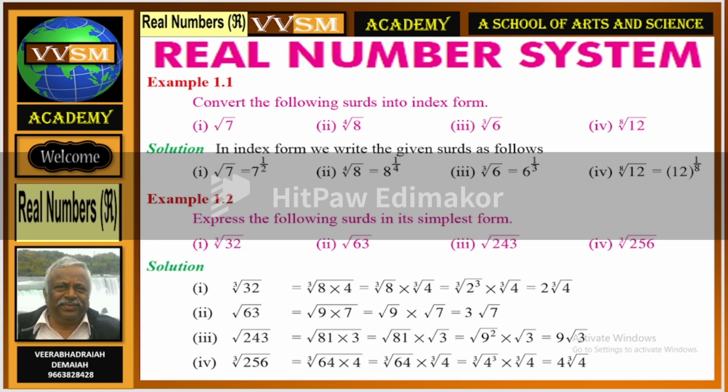We express the following surds into simplest form. Cube root of 32. Find the factors. 8 is a factor of 32. So that is cube root of 8 and cube root of 4. That is equal to cube root of 2 to the power of 3 and cube root of 4. That is equal to 2 into cube root of 4. Like this, the real number system continues. Surds into their simplest form.